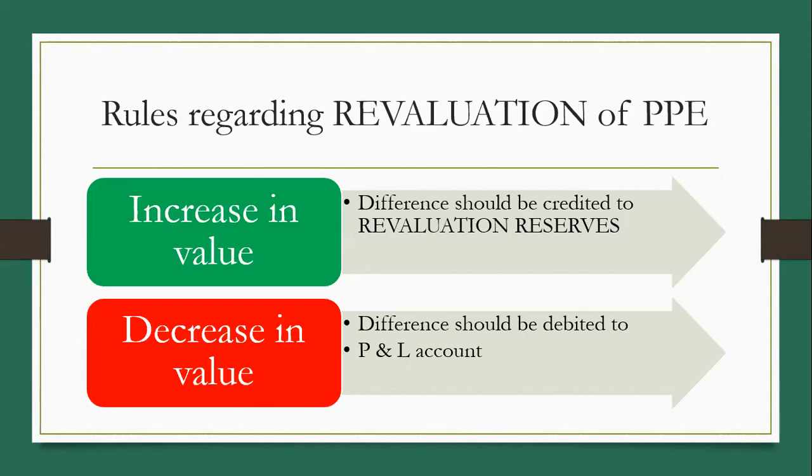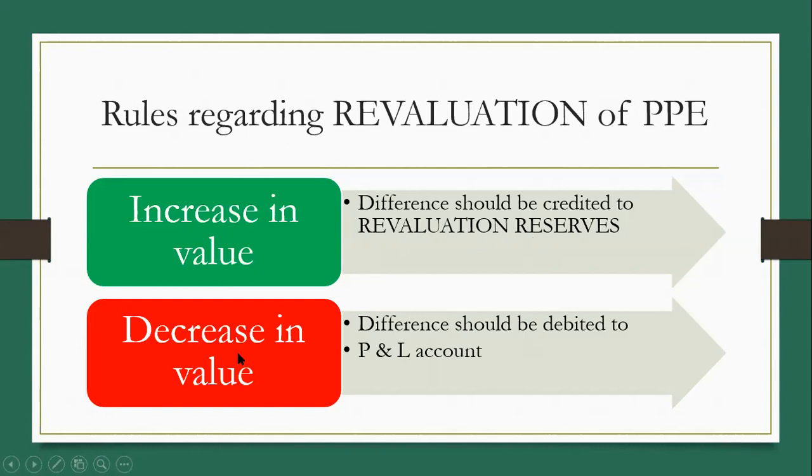So when there is an increase in the value of an asset, it is a gain for the company. This gain cannot be considered a regular gain, so we cannot transfer it to the profit and loss account. It is unusual profit, so it is transferred to revaluation reserves. As the name indicates, revaluation reserves is created out of revaluation of fixed assets.